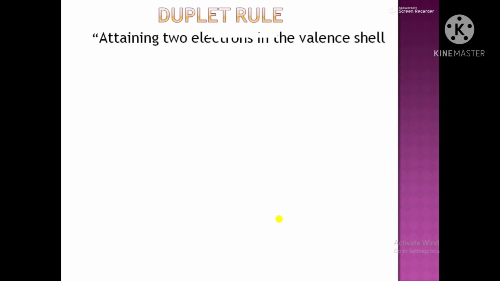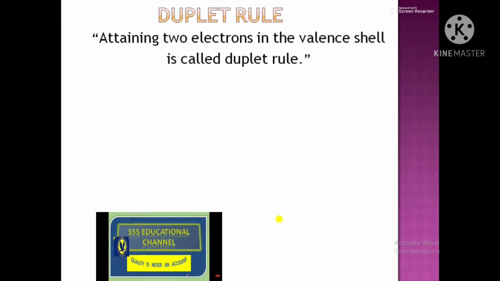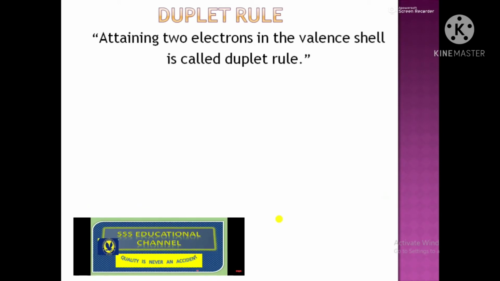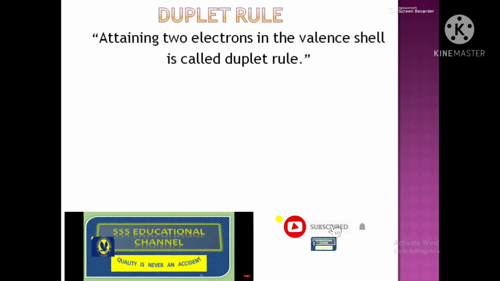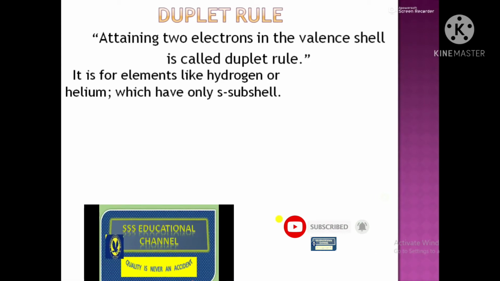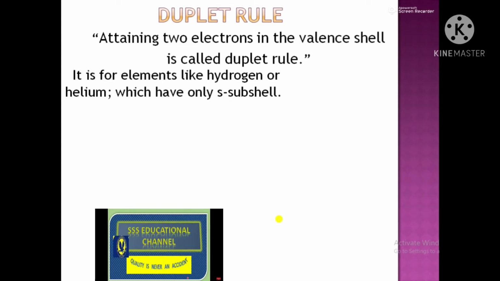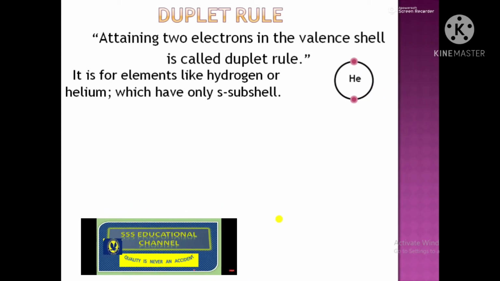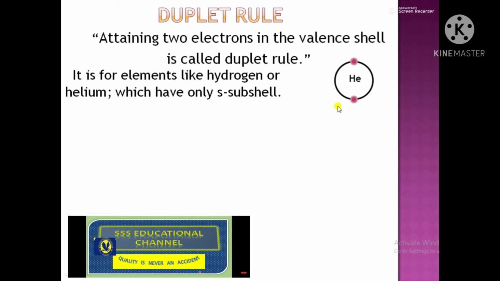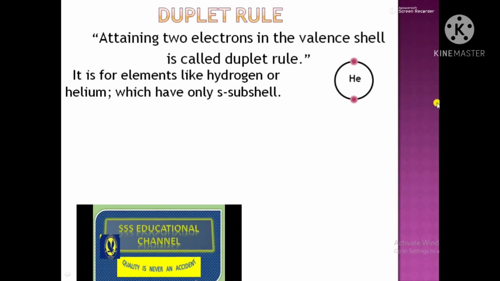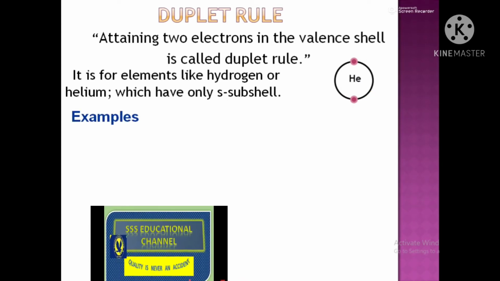Now, what is duplet rule? The attaining of 2 electrons in the valence shell by either losing, gaining or sharing electrons is called duplet rule. It is only for those elements like hydrogen, helium, lithium, beryllium which have only S subshell. As they attain the noble gas configuration of helium, we say that duplet configuration has been attained.